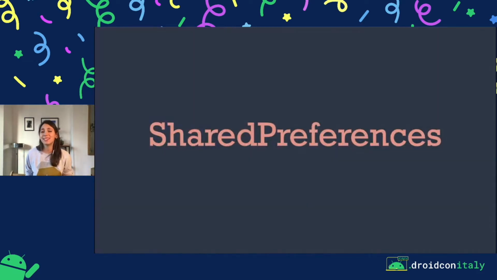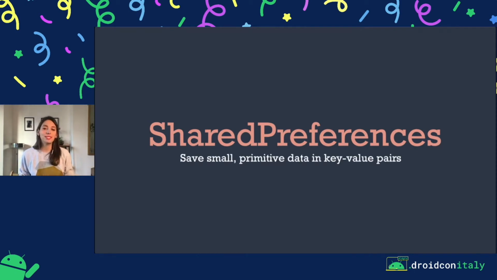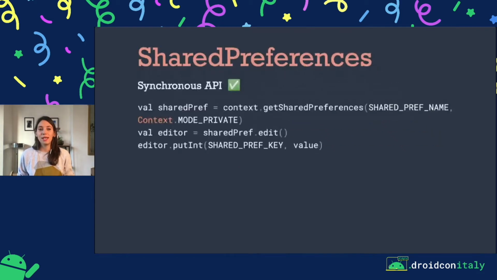So I said that DataStore was created to replace SharedPreferences. But what's wrong with SharedPreferences? Why do they need replacement? First of all, SharedPreferences allow us to save small primitive data in key value pairs. But while it comes with a lot of advantages, it also comes with a lot of disadvantages.